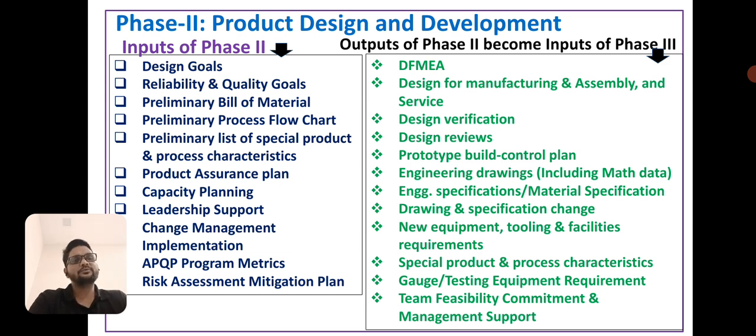Now the phase 2 output is DFMEA, design for manufacturing and assembly and services, design verification, design reviews, prototype build control plan, engineering drawings and engineering specifications, material specification, drawing and specification changes, new requirements, tooling and facilities requirements, special product and process characteristics, gauge and testing equipment requirements, team feasibility commitment, and management support.